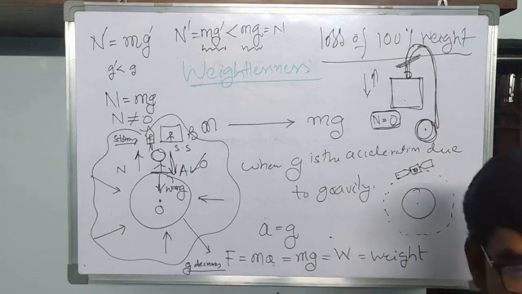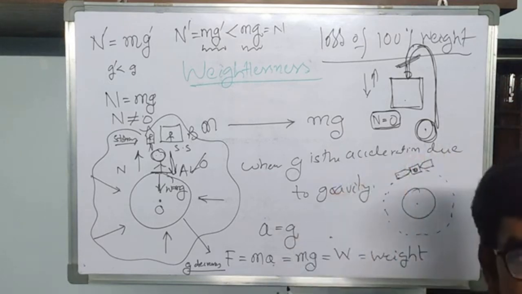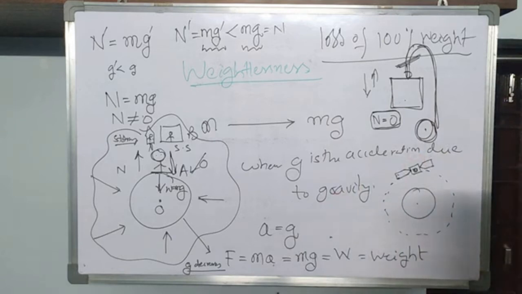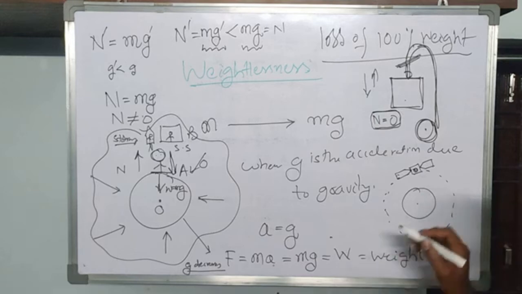If you take this as a space capsule, and you consider one person in that space capsule, whenever the space capsule rotates around the Earth, immediately he loses his weight. Suppose that his weight is 60 kg, immediately his weight is going to register as 0 kg. Okay, what is the meaning of this? Here, there is some chance of misunderstanding this weightlessness, particularly in this second case, that means for a person in a space capsule or an object inside the space satellite.